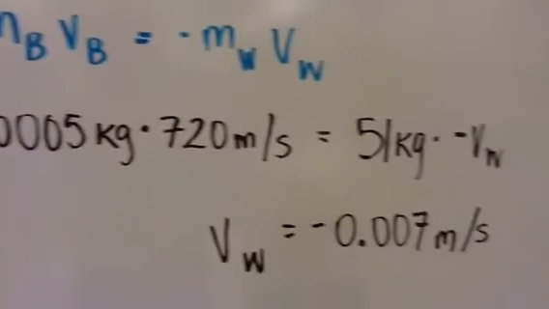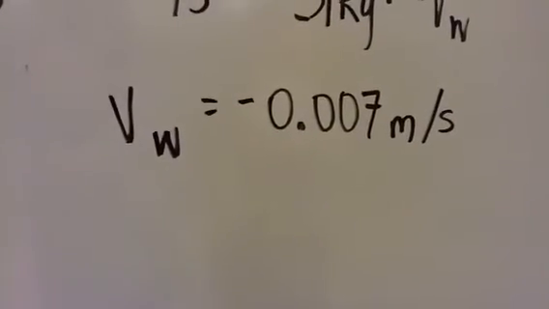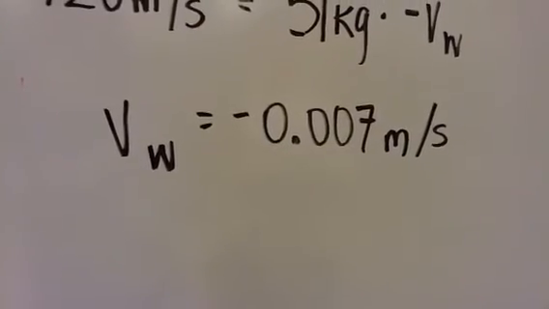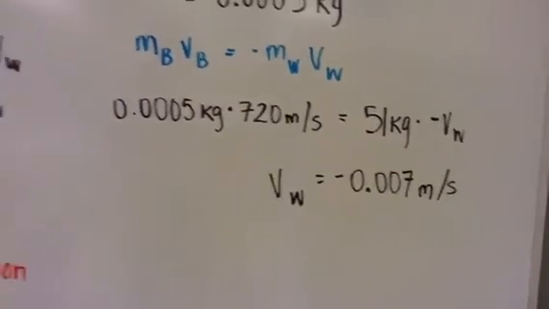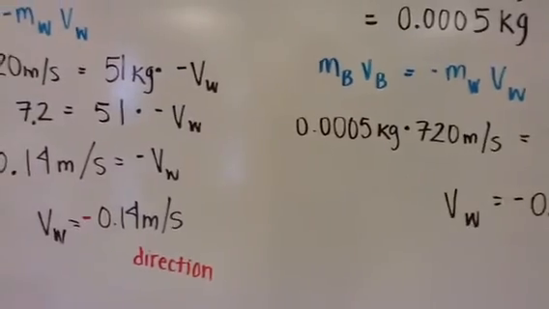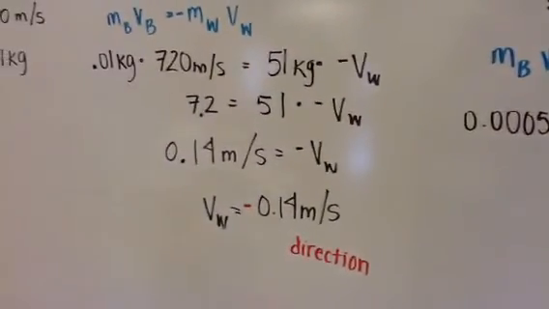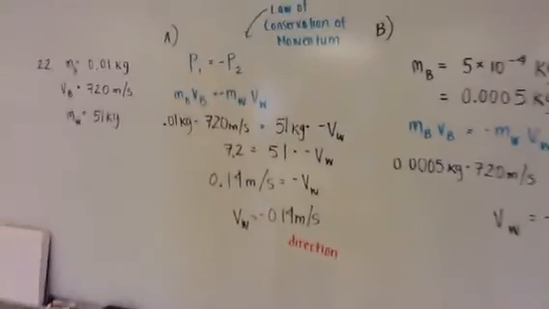And as we solved the equation, we ended up getting negative 0.007 meters per second, which is also considered to be 7.0 times 10 to the negative 3rd meters per second. Boom.